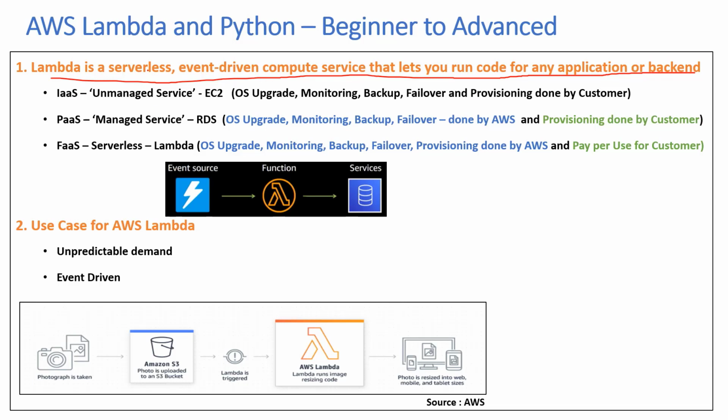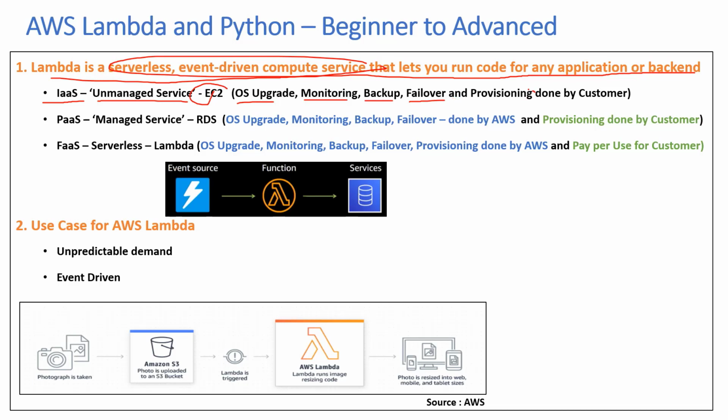Before we try to better understand what serverless event-driven compute service means, let's look at some of the offerings from the AWS side. The first one is infrastructure as a service, which means it's more like an unmanaged service. What does that mean? Let's take the case of an EC2 instance. EC2 instance, we know, is a virtual server, and OS upgrade is the responsibility of the customer. So monitoring, backup, how to set up a backup schedule, failover, all that has to be done by the customer.